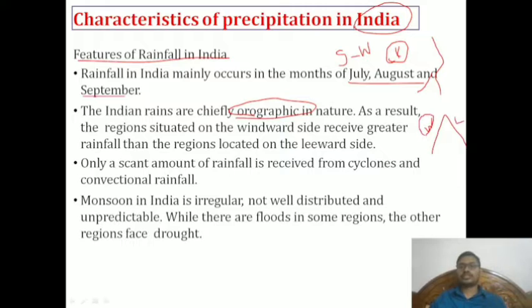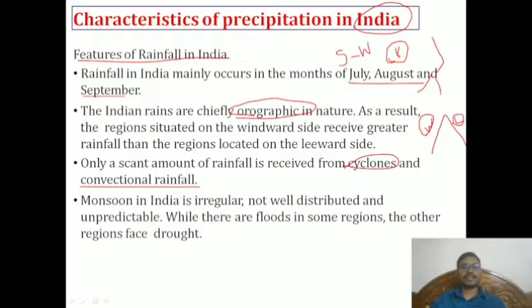This will receive more, this will receive very, very less. Next, another set of rainfall India receives is the northwest monsoons, which come in November, December, January, those seasons. Only a scant amount of rainfall is received from cyclones and convective rainfall. So the major one is orographic rainfall in Indian conditions.